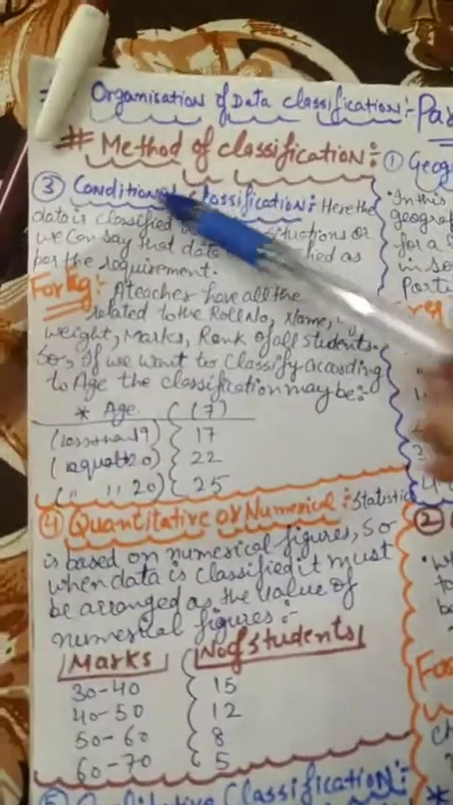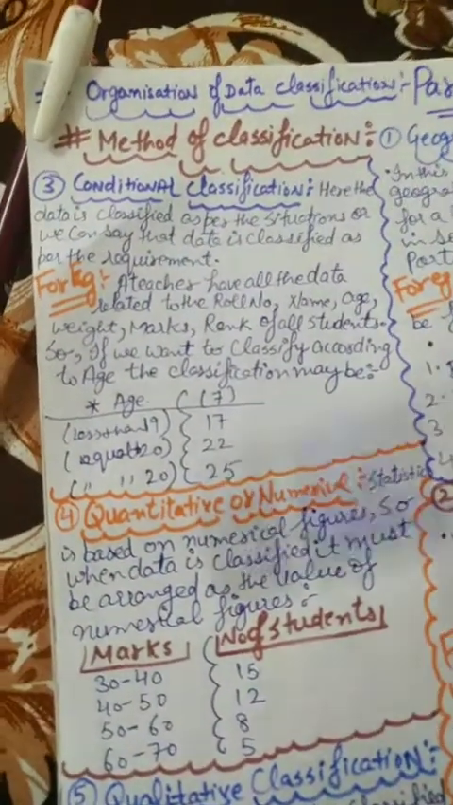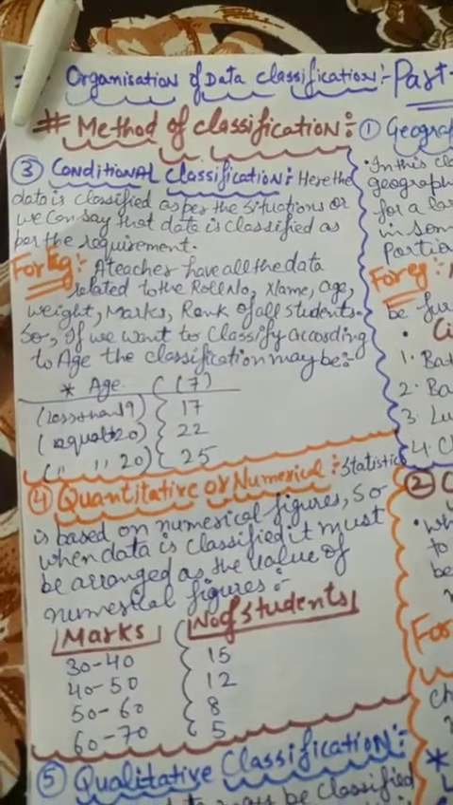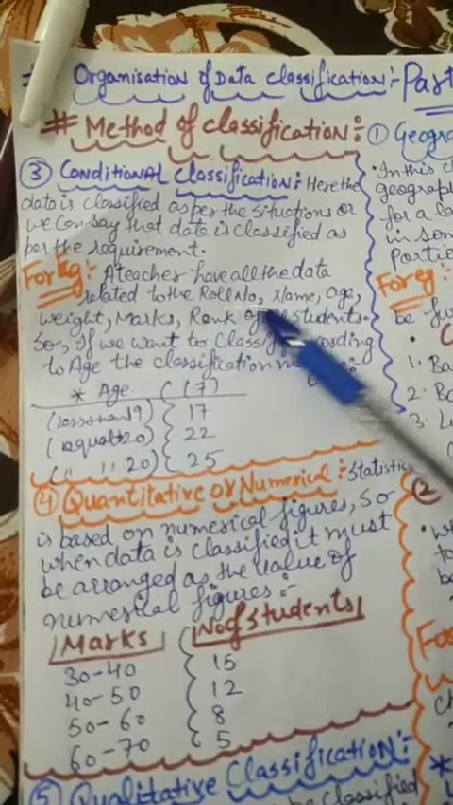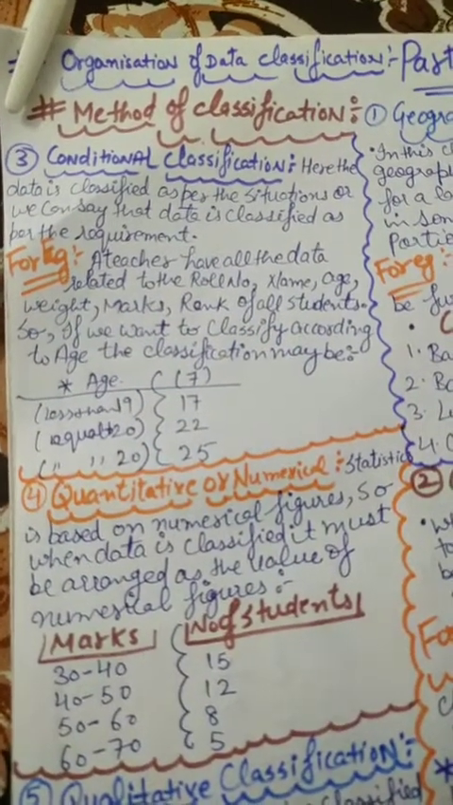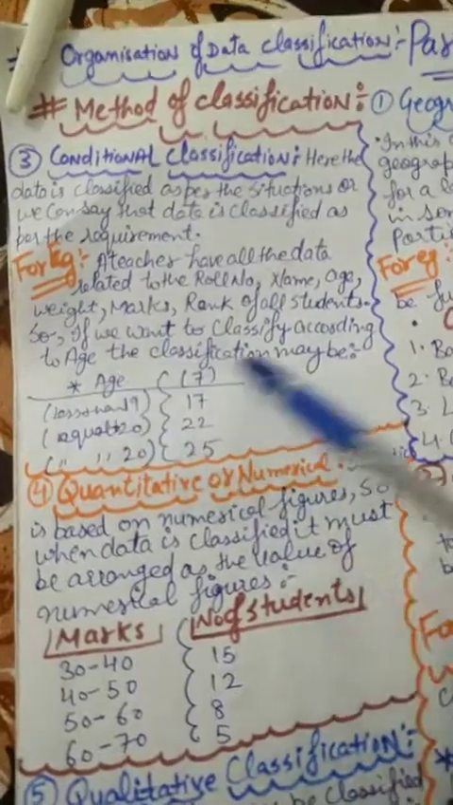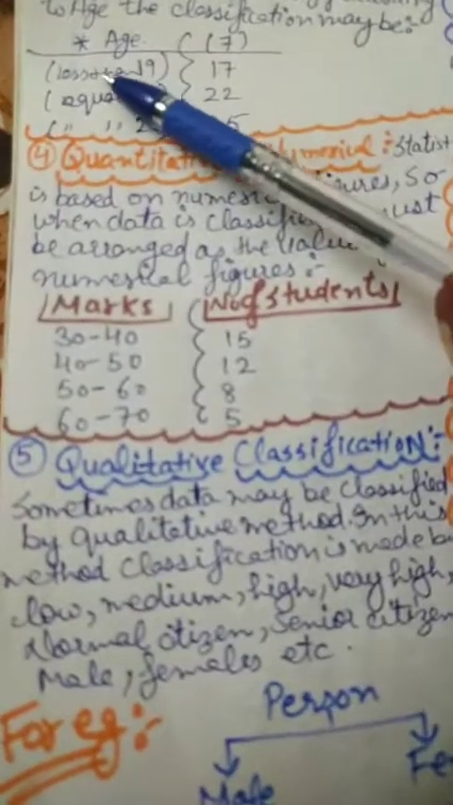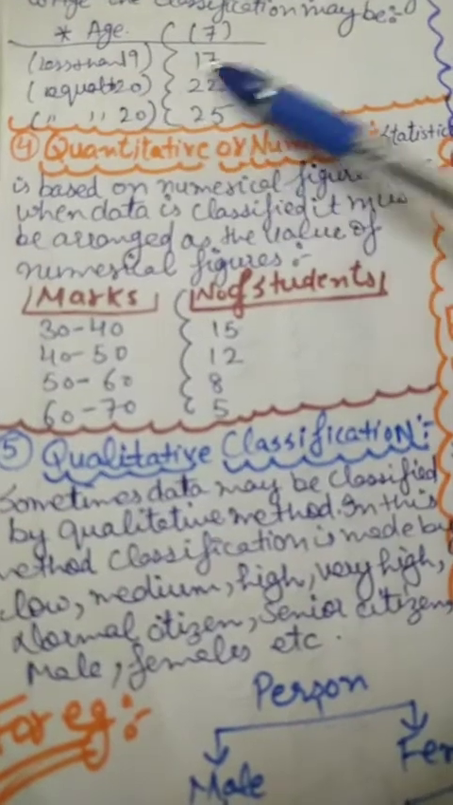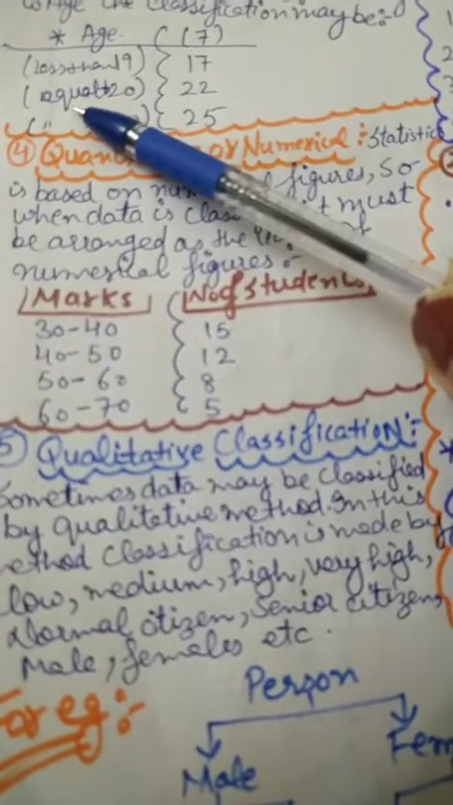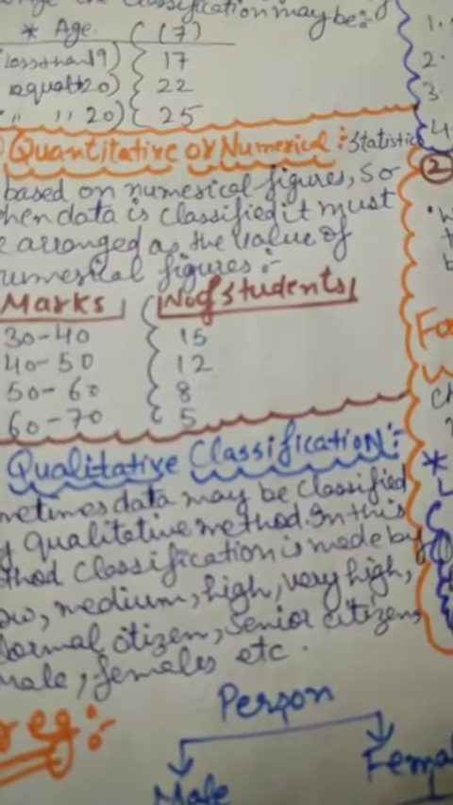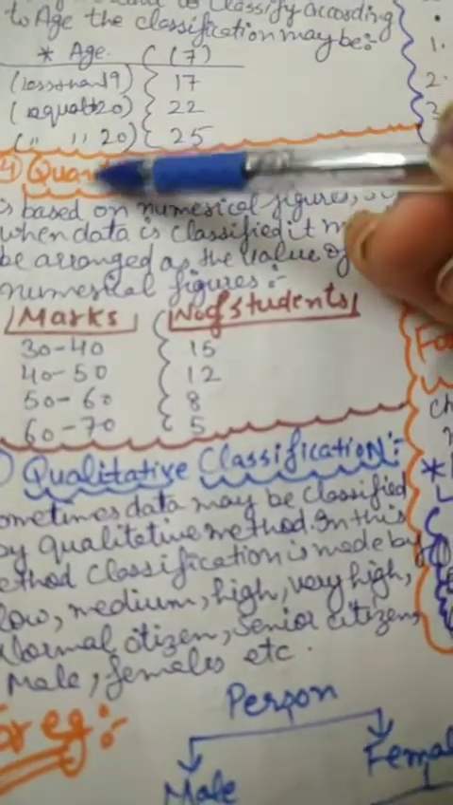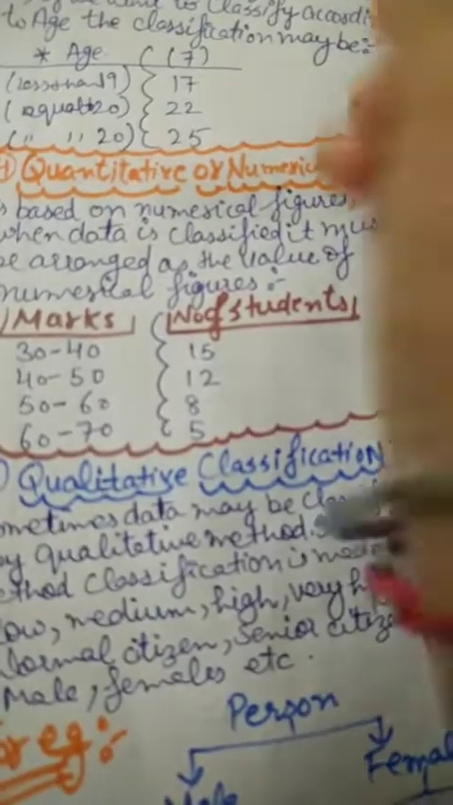The third method is conditional classification. As per the situation, we will use this classification. For example, as per requirement, we use this method. A teacher has all the data related to roll number, name, age, weight, and rank of students. If we want to classify according to age, the classification may be how many students are less than 19, 7, how many are equal to 20, 22, this much. Here we define the age class, and we can write the number of students.